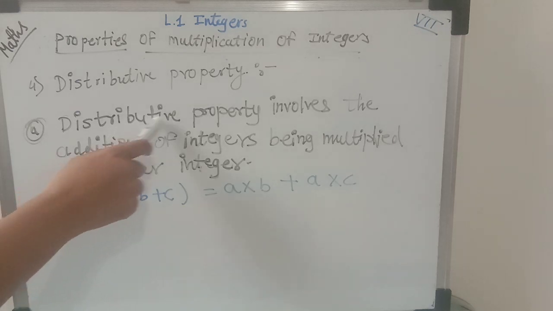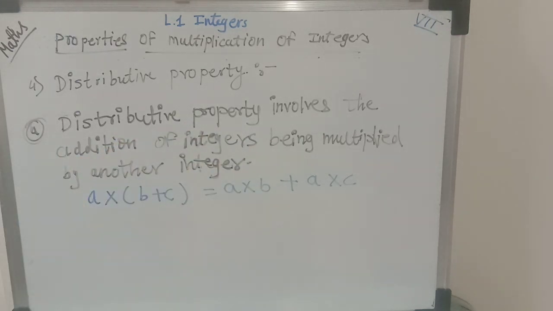So first, distributive property involves the addition of integers being multiplied by another integer, or here we can simply say that whatever integer comes, that integer multiplies with the sum of two integers, sum of the two integers. इट मीन्स यहाँ पे ये कह रहे हैं कि डिस्ट्रीब्यूटिव प्रॉपर्टी में क्या होता है, जो भी हम इंटीजर लेते हैं वो किसके साथ मल्टीप्लाई करती है, वो सम के साथ, मतलब जो भी ब्रैकेट में जो भी दूसरे इंटीजर है उनका जो भी सम आता है, जो भी एडिशन आती है उसके साथ हम उसको मल्टीप्लाई करते हैं. So here we are doing the multiplication with the sum of the integers. Okay, so that we have to remember.